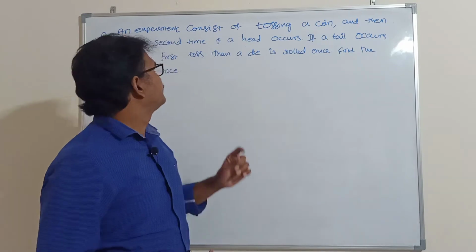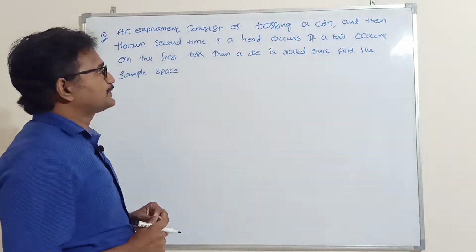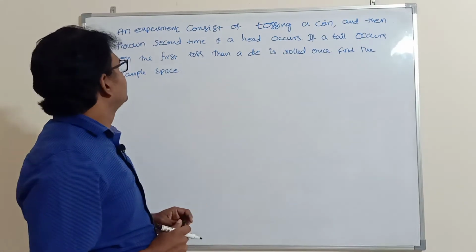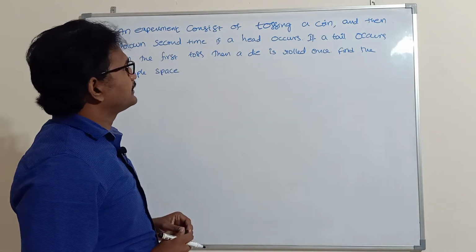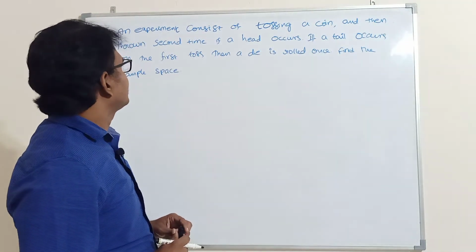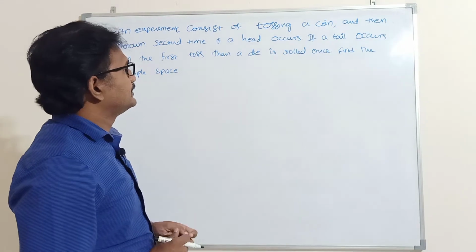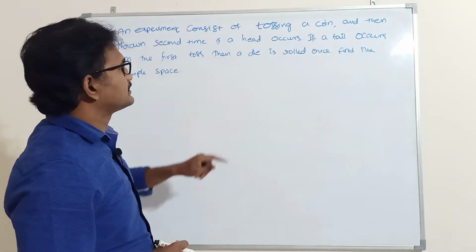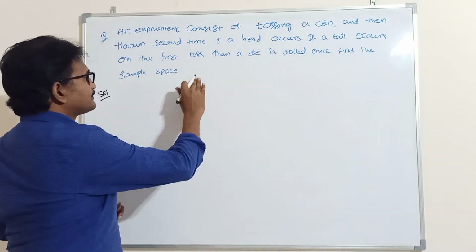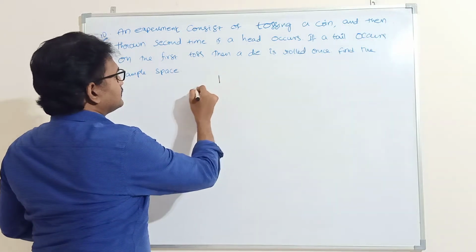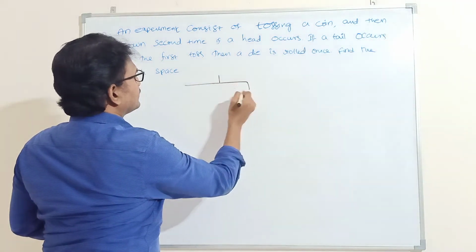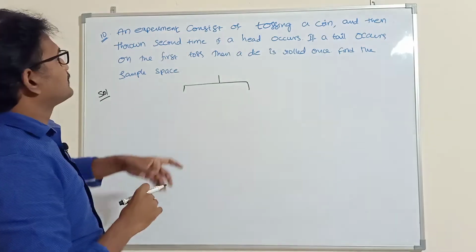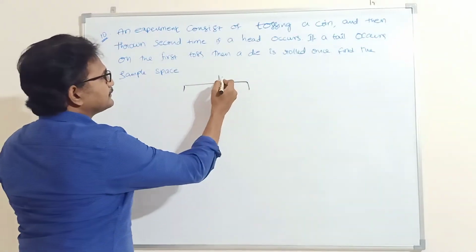Next problem. An experiment consists of tossing a coin and then thrown second time if a head occurs. If a tail occurs on the first toss, then a die is rolled once. Find the sample space for this experiment. So here the experiment consists of tossing a coin.